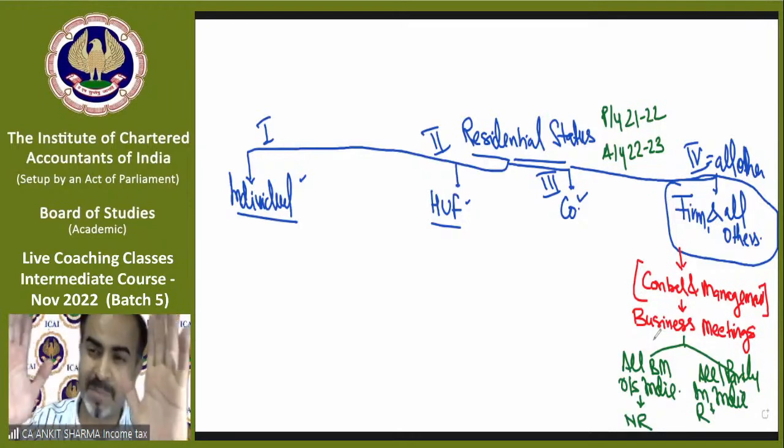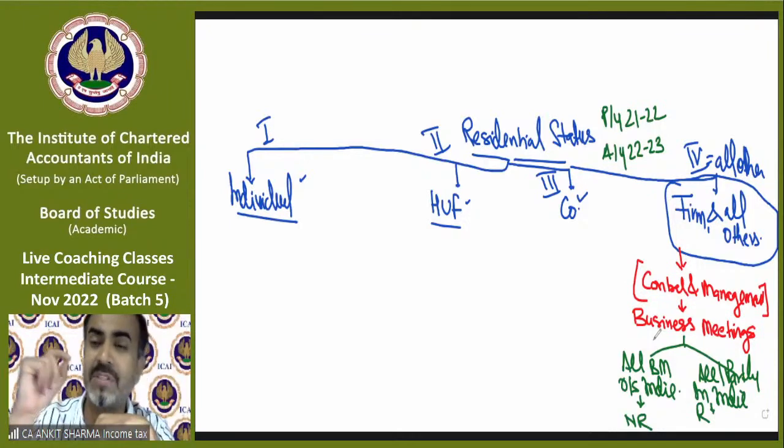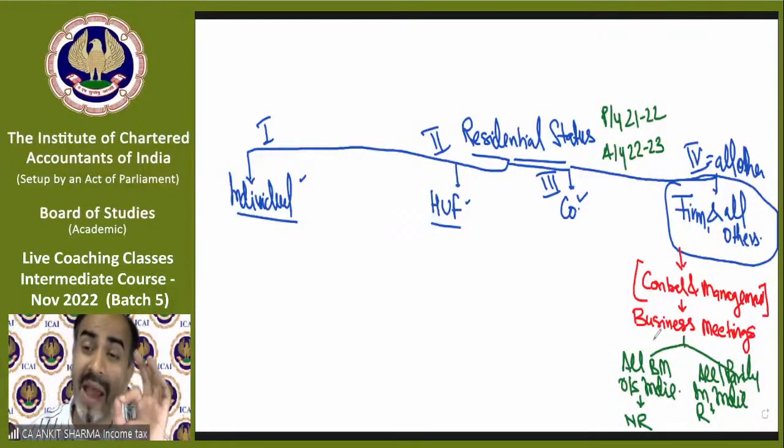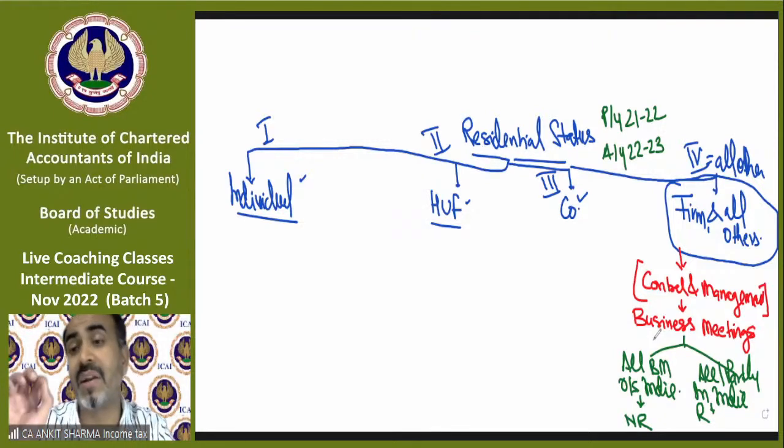For example, there are 10 business meetings held in a previous year, 5 in India and 5 outside India. What will it be called? Resident. Okay. 9 outside India, and only 1 held in India. Still it will be called resident in India.